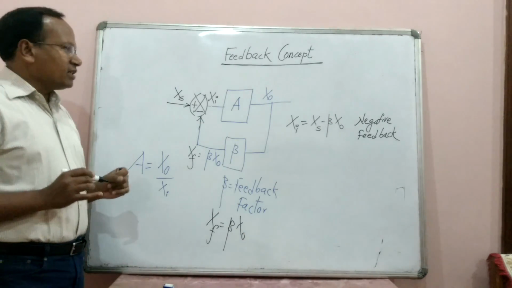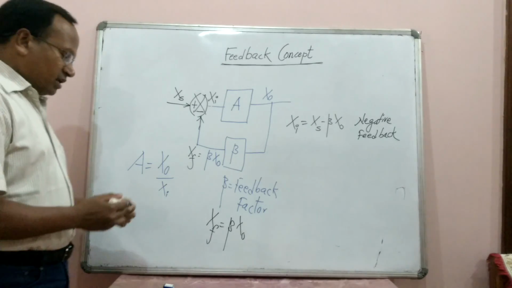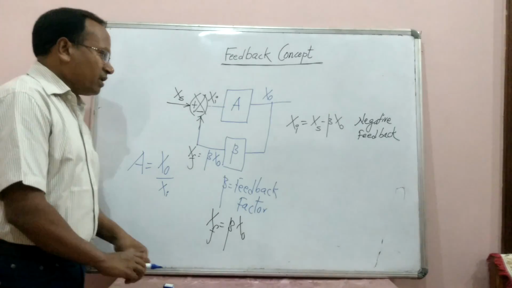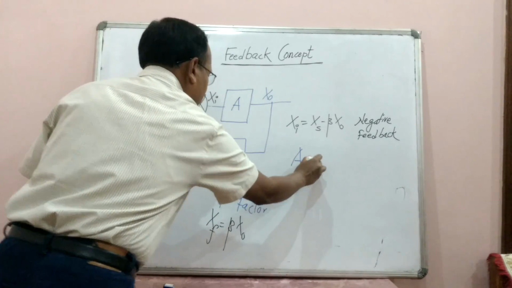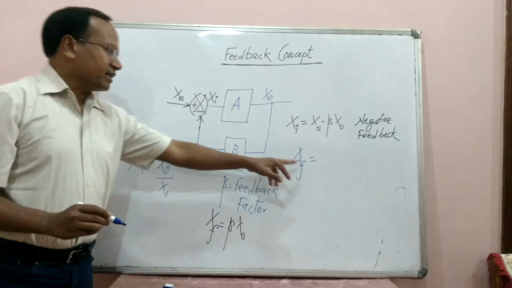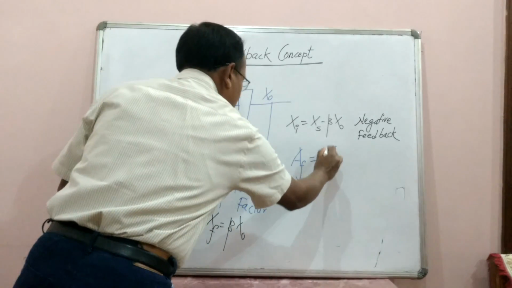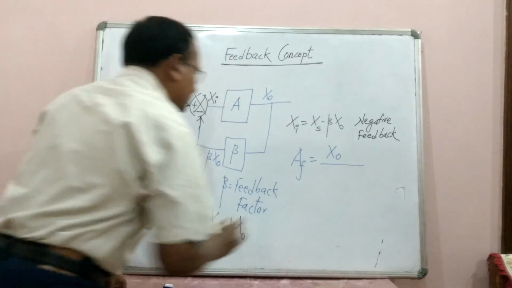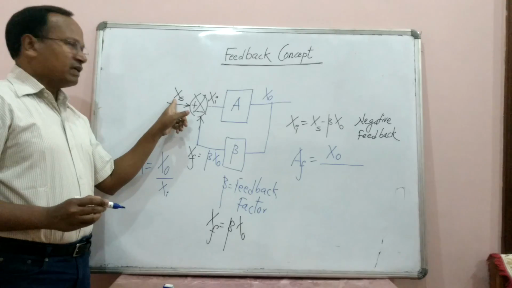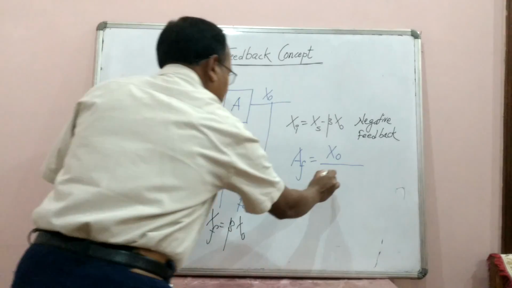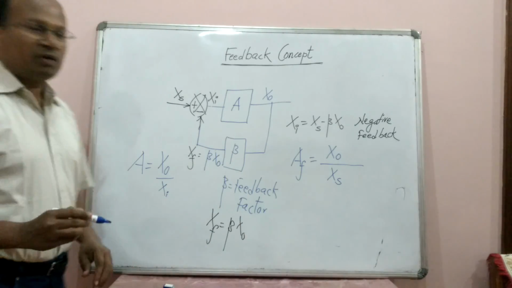Now can we determine the gain after feedback? Can we determine the closed loop gain? Yes. What will be the closed loop gain? If I write an expression for closed loop gain as AF, why AF? Feedback gain. How can I write? Xo remains Xo, the output signal. But see the loop. What is the input signal before the loop, outside the loop? That is Xs. So what will be my closed loop gain? That is Xo divided by Xs.